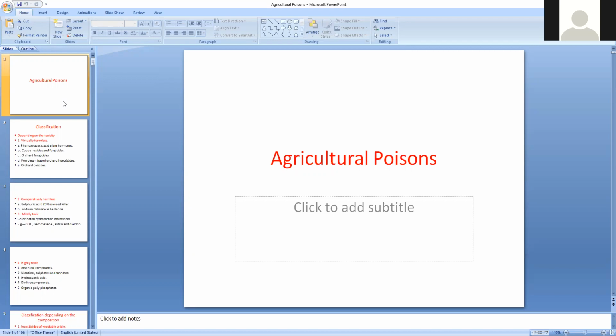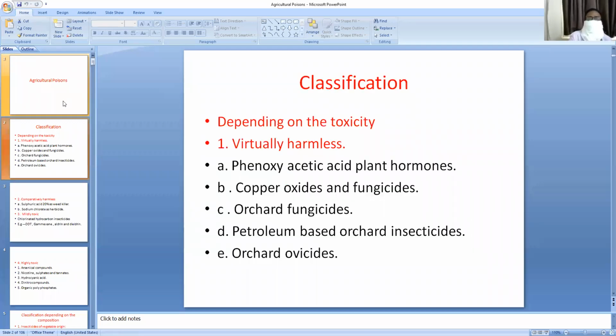So among agricultural poisons, according to their toxicity, these are divided into the following groups. Classification depending on the toxicity: virtually harmless. These virtually harmless poisons are peroxyacid, plant hormones, copper oxides, fungicides, organic fungicides, petroleum-based insecticides, organic herbicides.